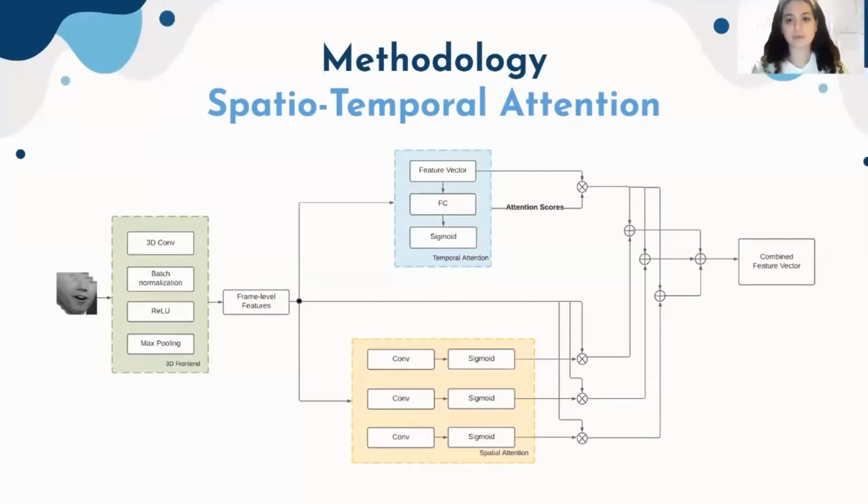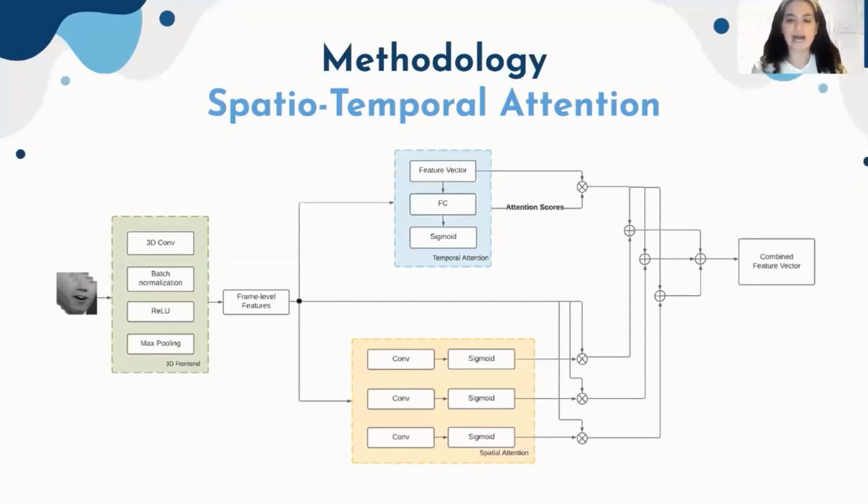If we take a look at the temporal attention model, it's basically implemented using a deep architecture where each branch generates attention scores of the different frames based on the frame level features. So basically, the attention score of any given frame is just an indicator of the importance of this frame within the context of the video. Each frame's feature vector is also then passed to the sigmoid function to generate the attention scores. And this results in a temporal attention matrix. The attention scores are then multiplied by the frame level feature vectors to create a weighted feature vector, which is basically the temporal feature vector for the entire video, but taking into account the importance of each frame in the video.